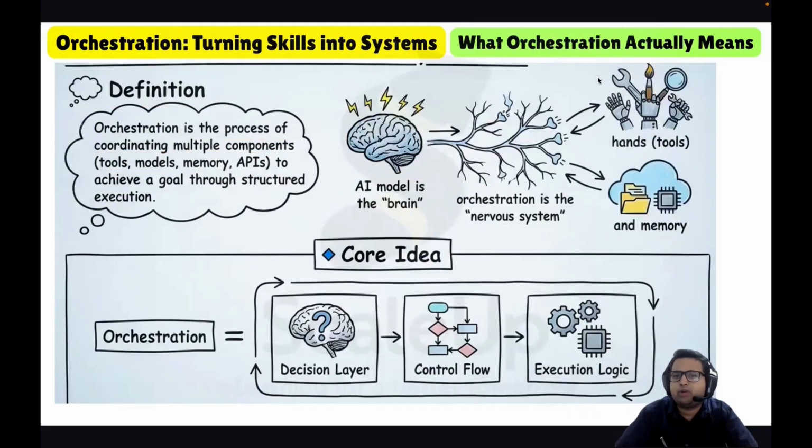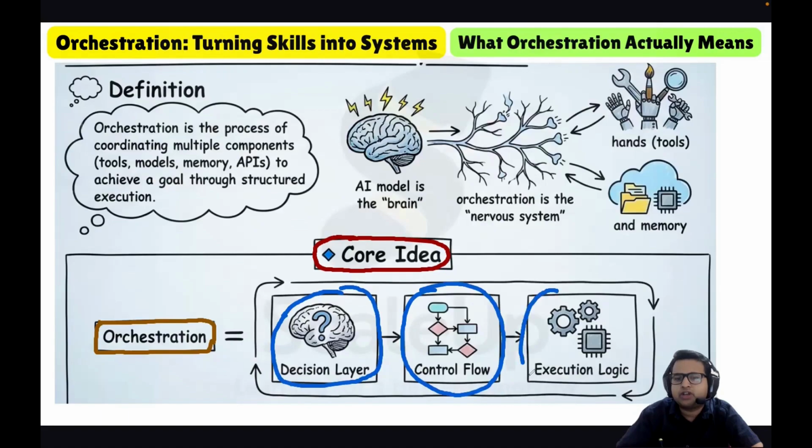Now the core idea of orchestration in agentic AI systems: orchestration is decision layer plus control flow plus execution logic.